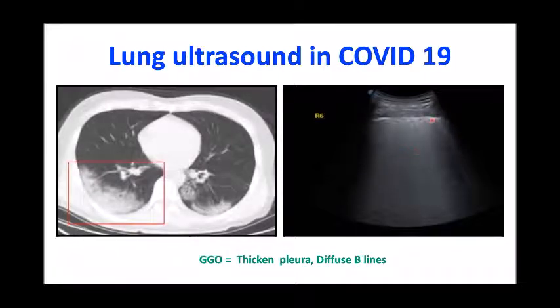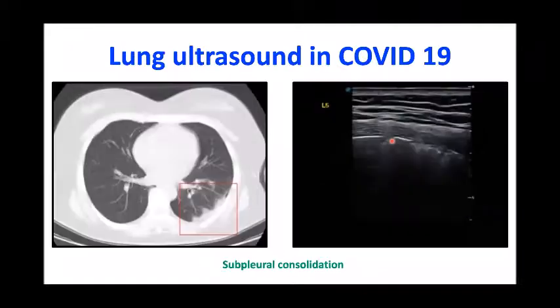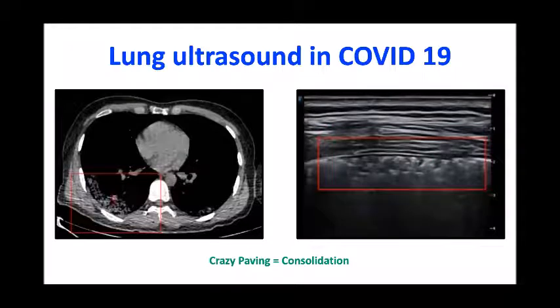You can appreciate the thicker, unsmooth pleura. In the lung lesions, and here again, subpleural consolidation is seen as interrupted pleura and some waves of consolidation. In the later stages, some crazy paving pattern is seen in the CT scan, which can be found again as a consolidation in the subpleural region.